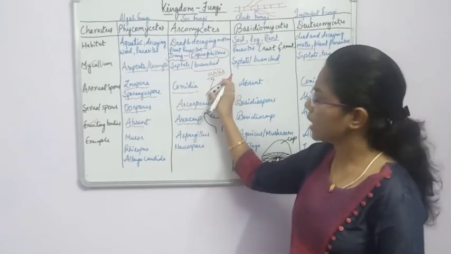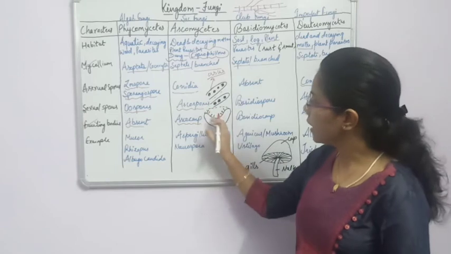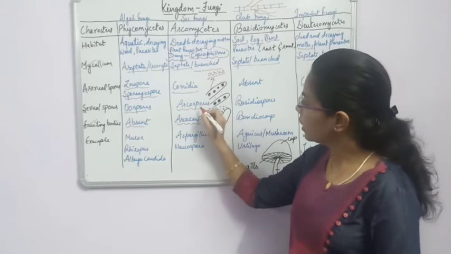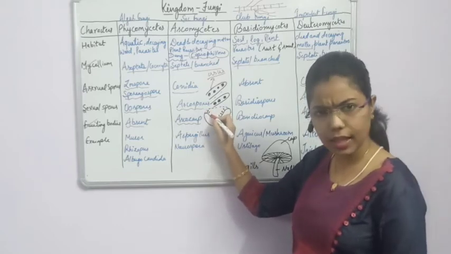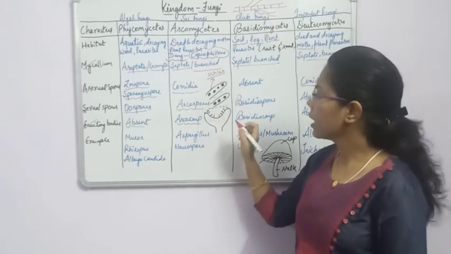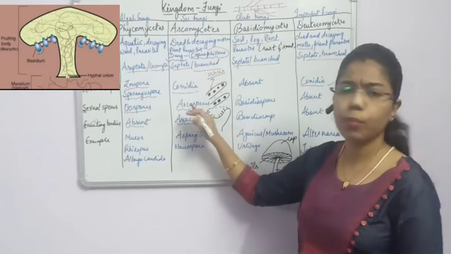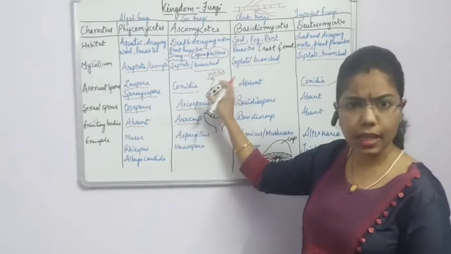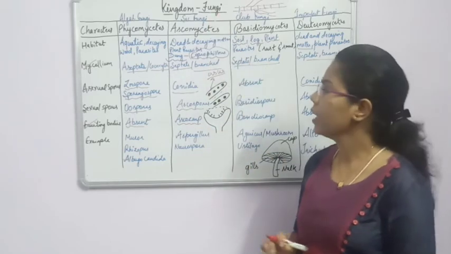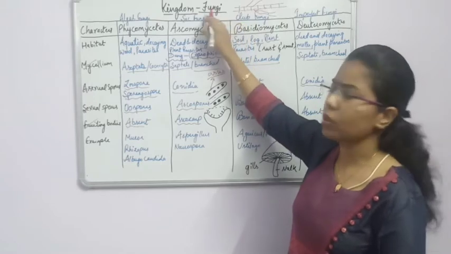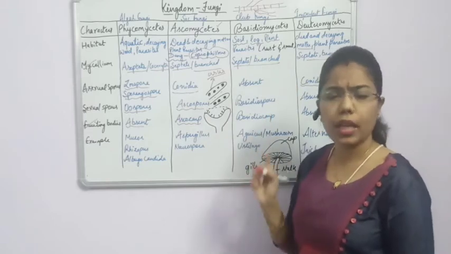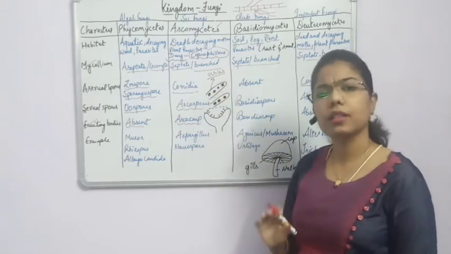So these sac-like structures will form where? Inside this cup-like structure. Okay, so I have drawn this cup-like structure where these ascus will form, and inside this ascus, ascospores will form. It is known as ascocarp, which is a cup-like structure. As these spores are forming inside some sac-like structure, that's why these fungi are also known as sac fungi. Okay, so this point is very important. Ascomycetes is also known as sac fungi. Why? Because they are producing the ascospores inside a sac-like structure.